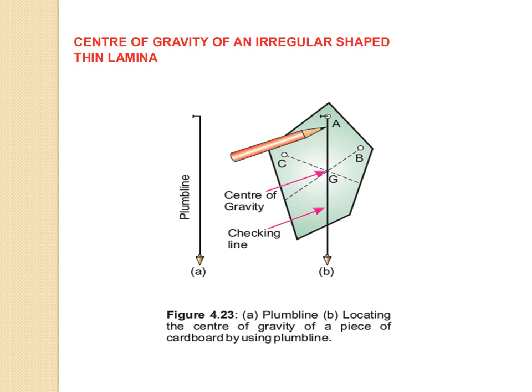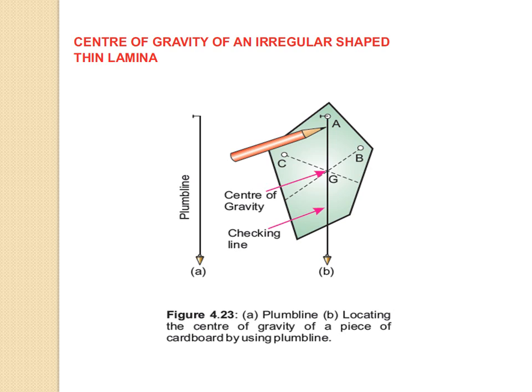We will perform a simple experiment to find the center of gravity of this irregularly shaped object. So take an irregular piece of cardboard as shown over here. Make small holes at points A, B and C, near its edge, as I told you. Fix a nail on a wall. Support the cardboard on the nail through one of the holes, let it be A, so that the cardboard can swing freely about A.